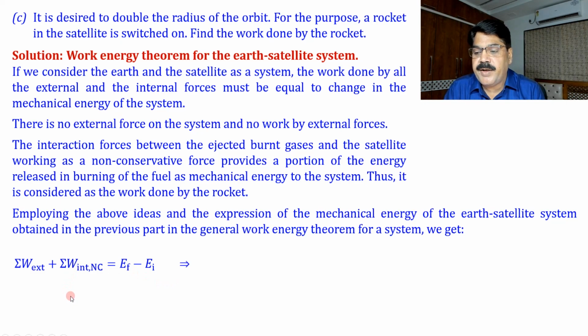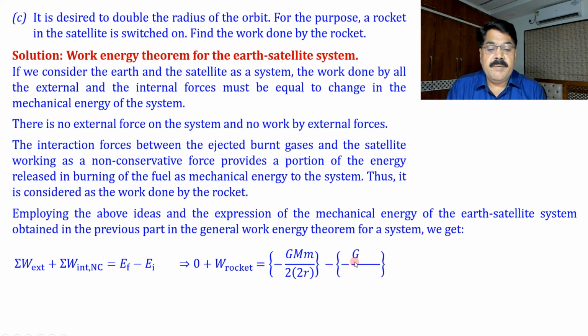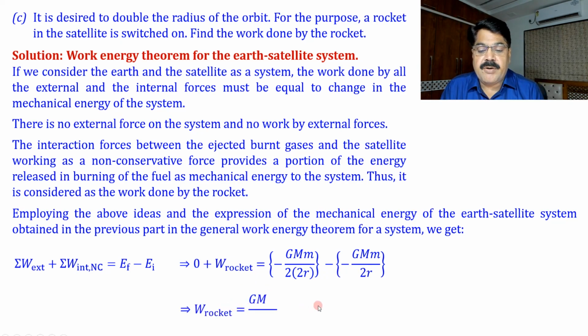So let's substitute: 0 plus work by rocket is equal to the final energy, minus GMm by 2 into 2r, because the radius is doubled, and for initial minus GMm by 2r. By solving this we get work done by rocket is equal to GMm by 4r. So in this way you obtain the work done by rocket.